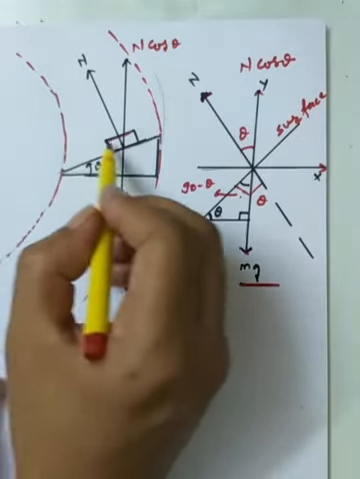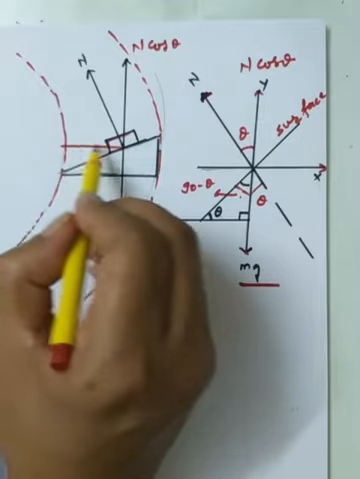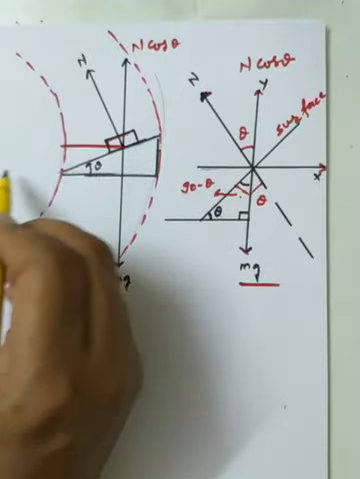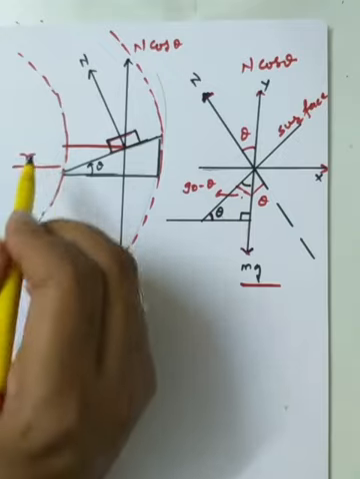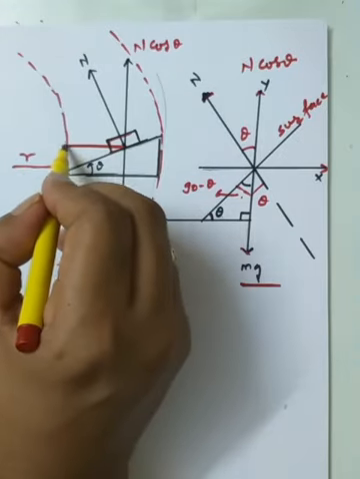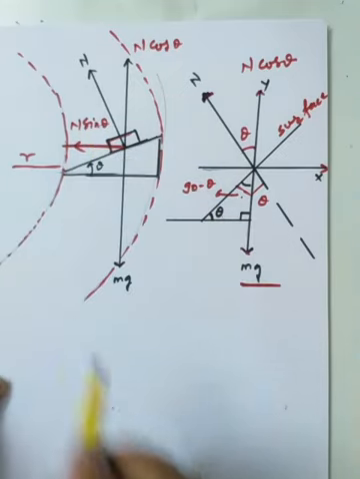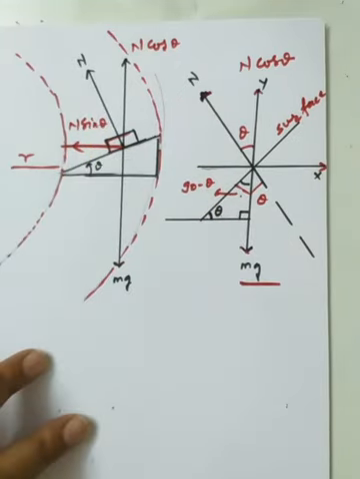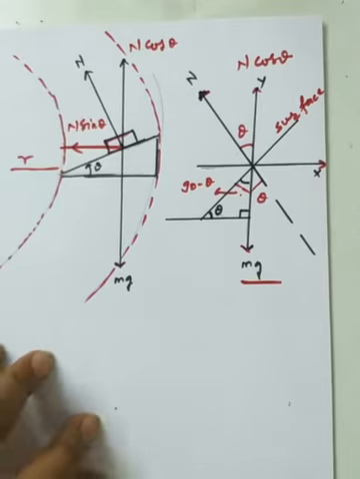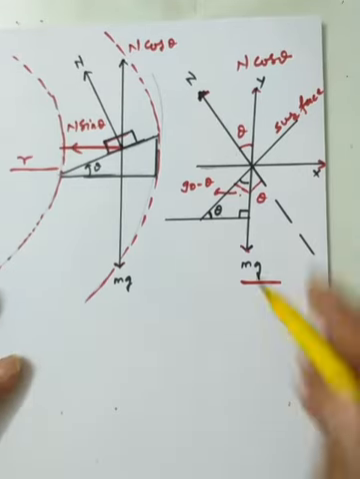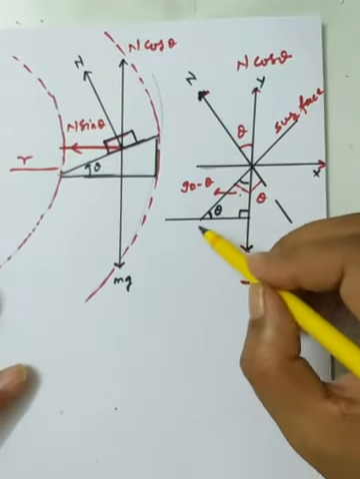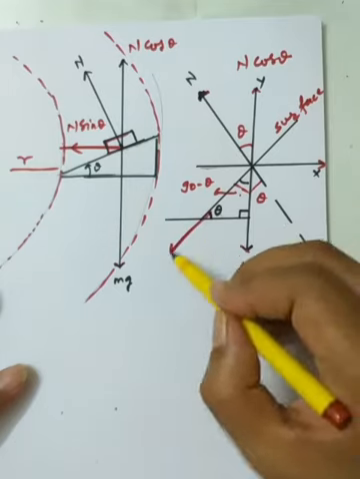Here, along the horizontal direction and towards the center O, suppose this is the center O, and the path has radius r. In this direction we have the component N sine theta. So this is the resolution of the components of the normal reaction. Now we also assume the force of friction, and here I am representing the force of friction.